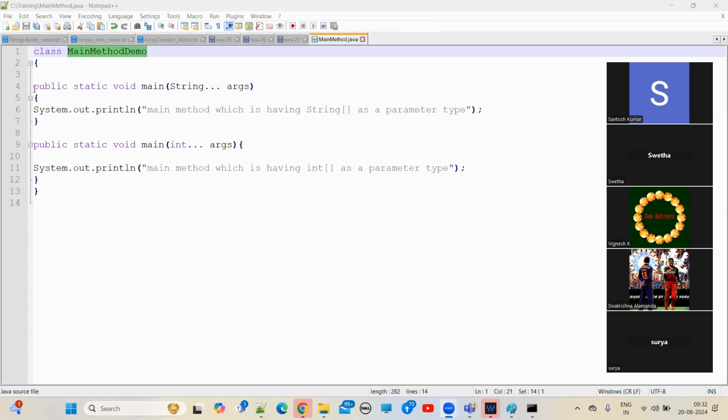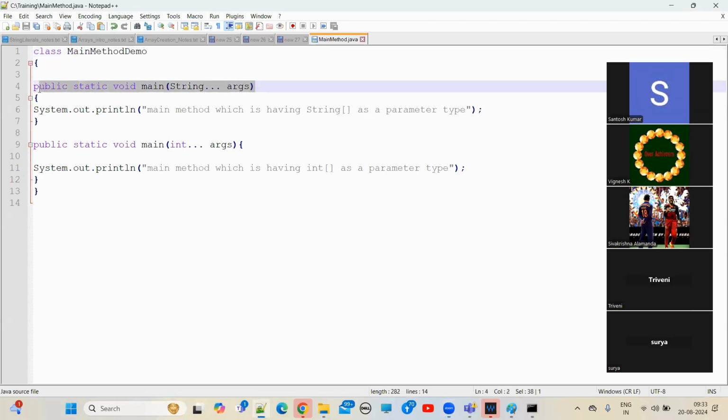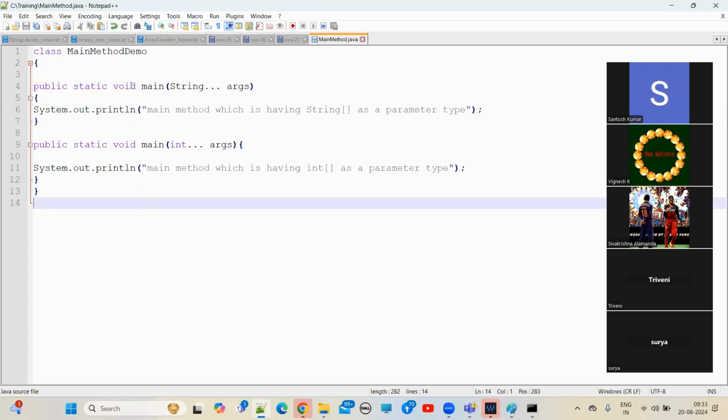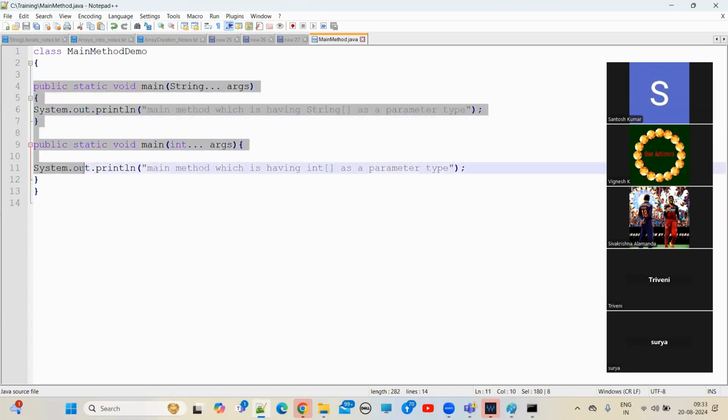Why? This is the prototype configured inside the JVM: public static void main(String[] args). Understand?